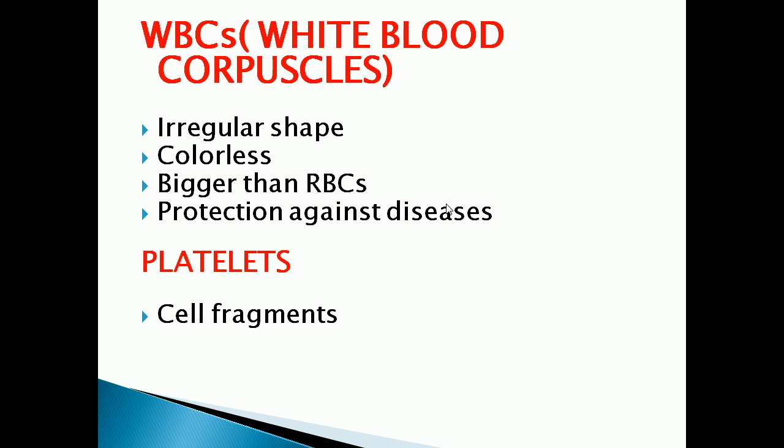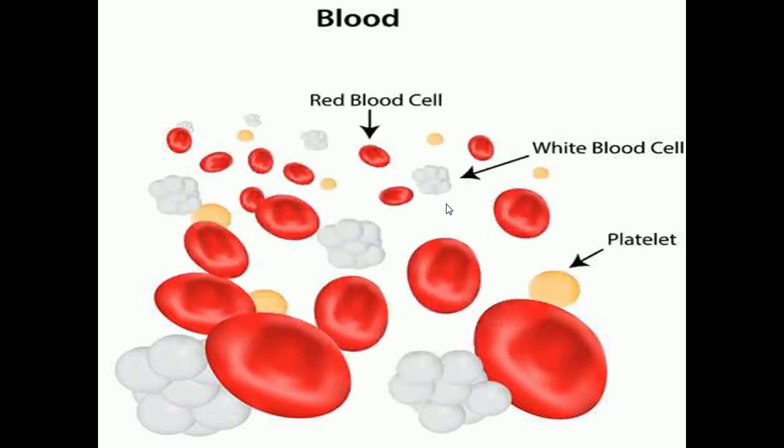So the bleeding will be stopped by the platelets. This is the role of platelets in our body. It helps in the clotting of blood and stops the bleeding. Then they release various substances to stop bleeding at the site of the wound.